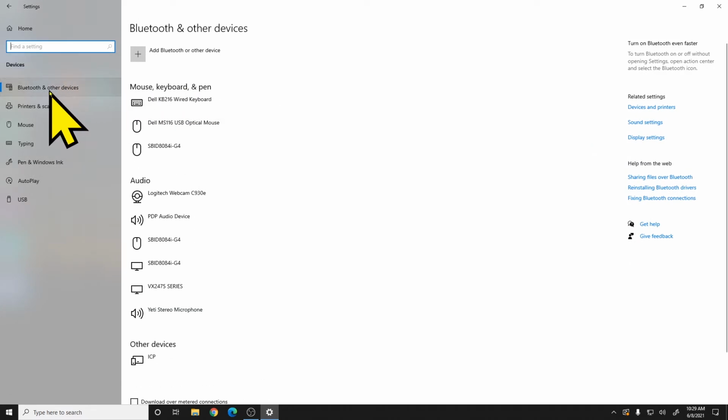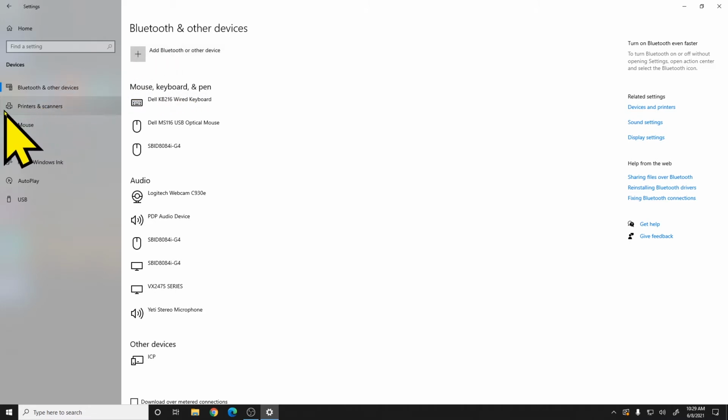The first section is Bluetooth and other devices. So this is the area you'd want to go to if you ever needed to pair a Bluetooth device. Now it's important to note your computer may or may not have a Bluetooth option. If it's a laptop, it probably does. If it's a desktop, you might need to buy a dongle. But if you needed to ever pair a device, this is the section you'd go to right here to add a Bluetooth device.